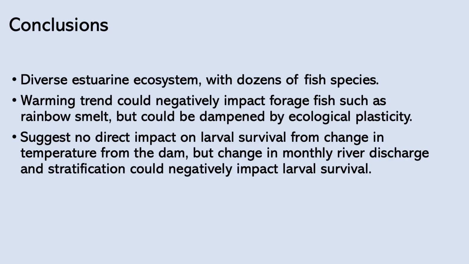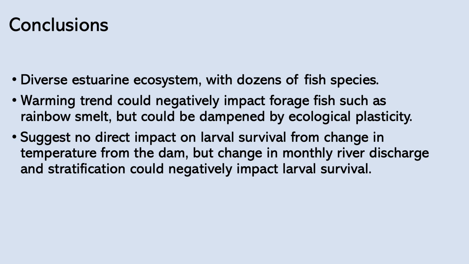So our main conclusions are that there's a diverse estuarine ecosystem within Lake Melville with dozens of different fish species. The warming trend because of climate change could negatively impact forage fish, such as rainbow smelt, but this negative impact could be dampened by the ecological plasticity, knowing that in the Lake Melville area, we are really at the northern range of the distribution of rainbow smelt, and we know that they can survive in warmer temperatures further south. So there's still probably some room for warmer temperatures.